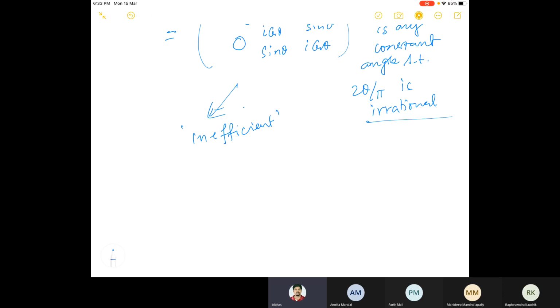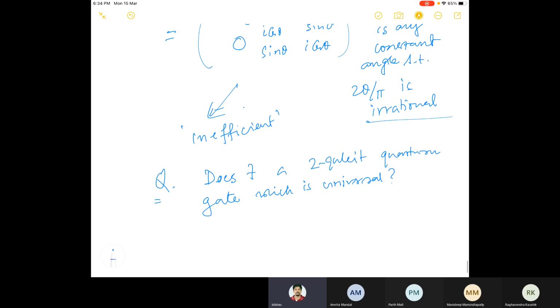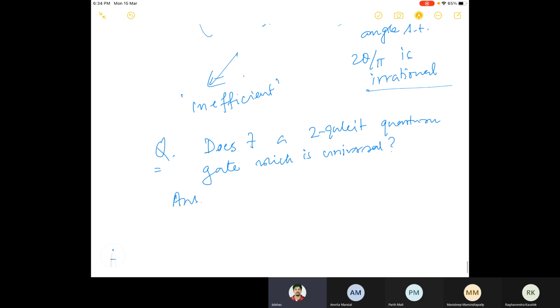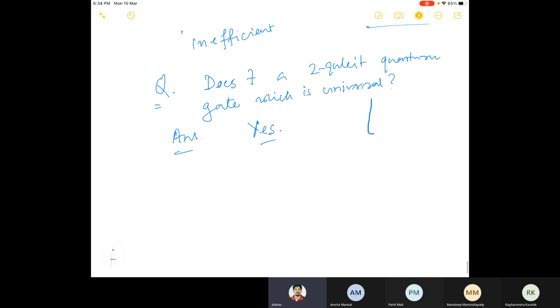So here is another question: does there exist a 2-qubit quantum gate which is universal? The answer is yes. And that gate is known as this.